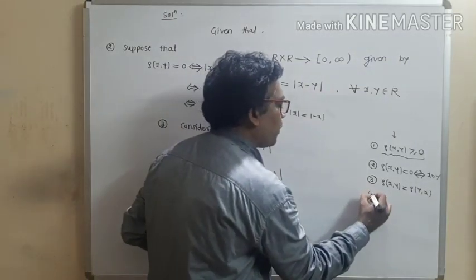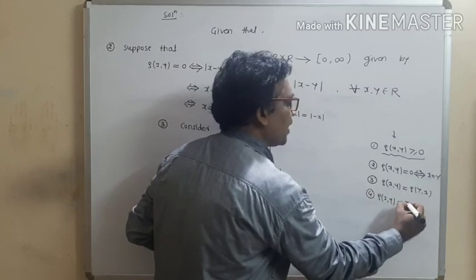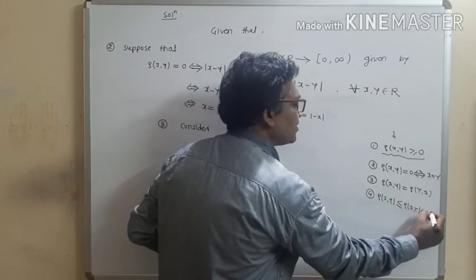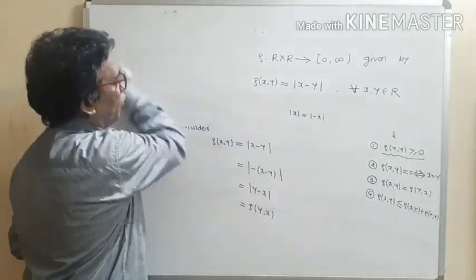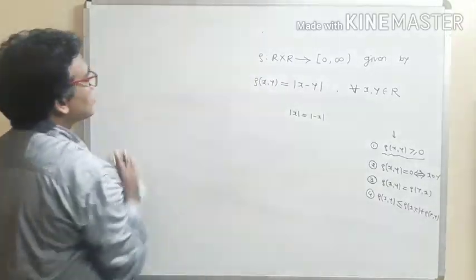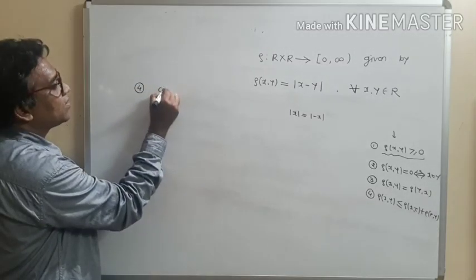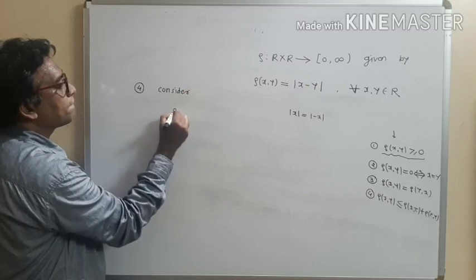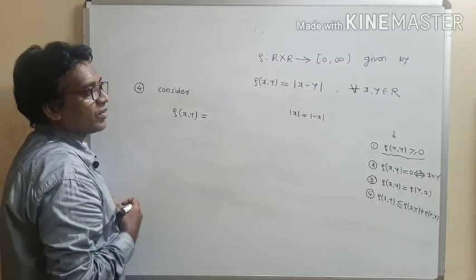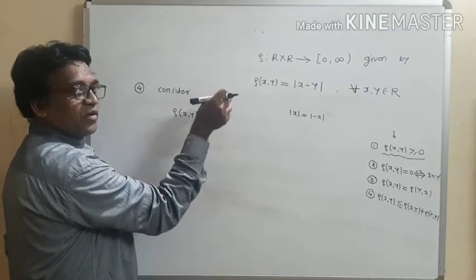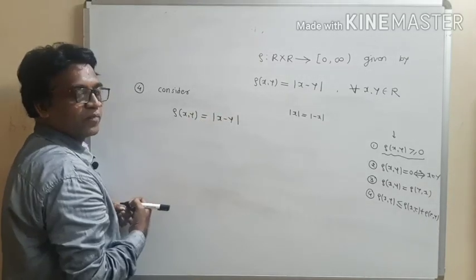Now let us prove the fourth property. It is the triangle inequality property. Show that distance of xy is less than or equal to distance of xz plus distance of zy. So let us prove the fourth property. So write down number 4. Now consider this left hand side. So write down, consider distance of xy is equal to, now according to the given definition, distance of xy can be written as modulus of x minus y.